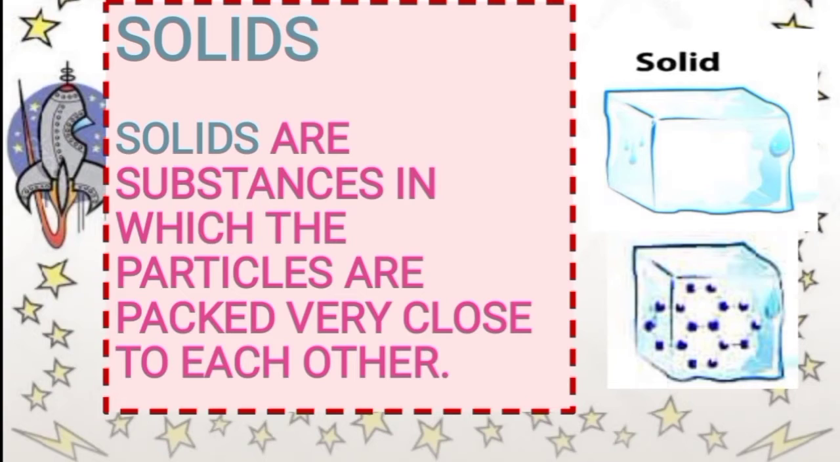Now there are a few characteristics of solids. Solids have fixed shape. Solids have fixed volume. Molecules or particles in a solid are very tightly packed. We cannot compress it. Solids are heavy and solids do not flow.